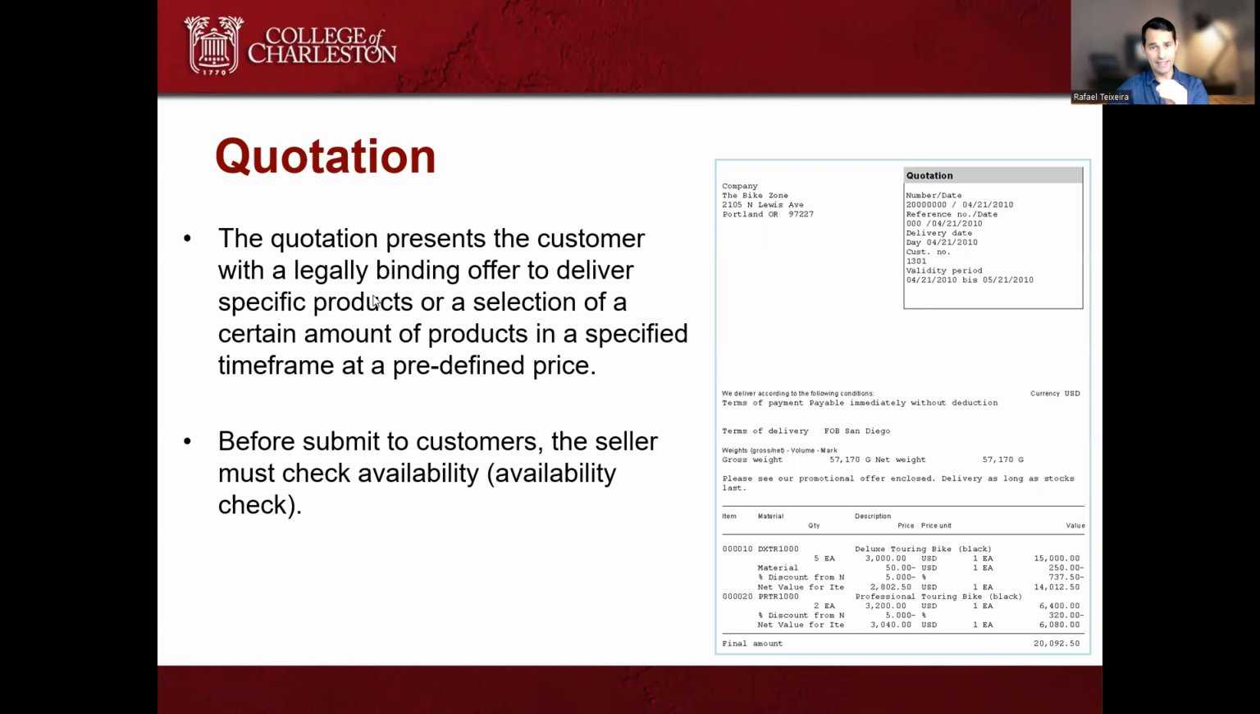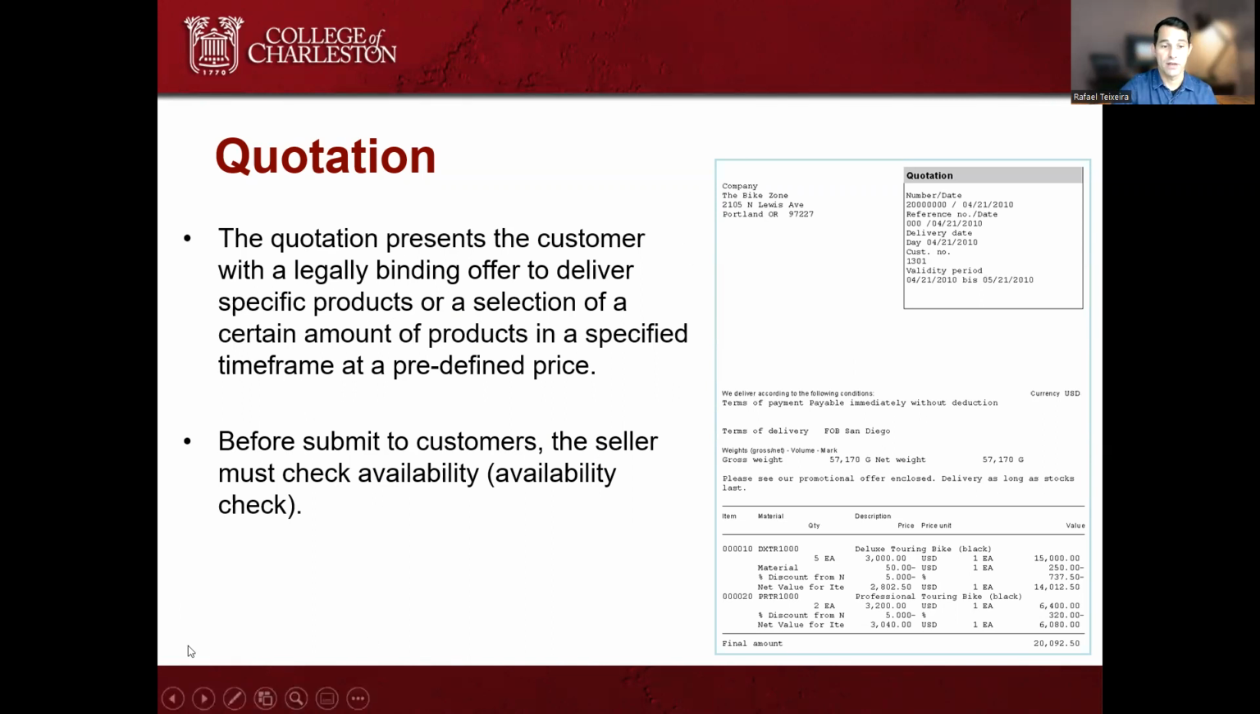It presents the customer with a legally binding offer to deliver specific products or a selection of a certain amount of products. Okay, so it's a legal commitment from the customer to buying your product. Before submitting to customers, the seller must check availability. Do we have these products to deliver? Because that's a question customers are going to ask.